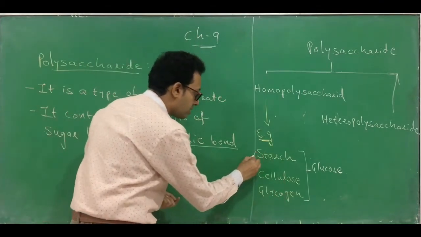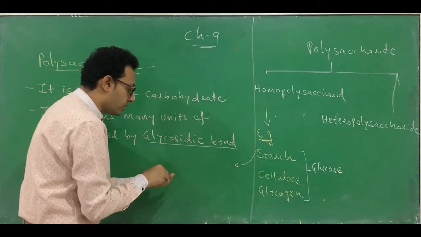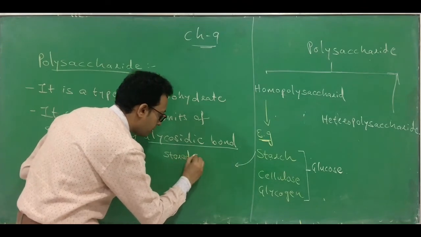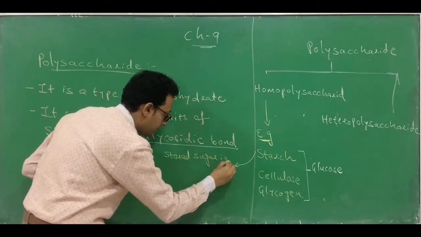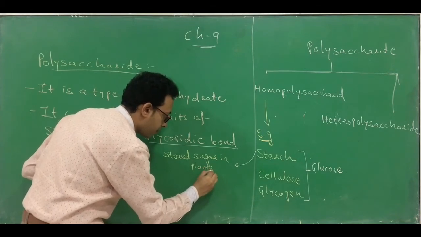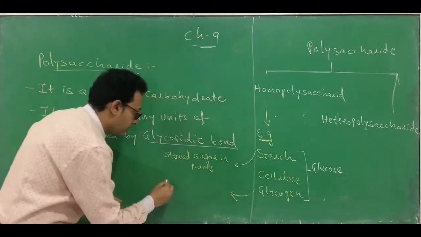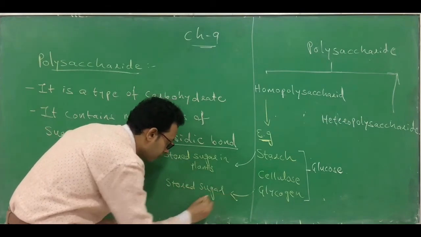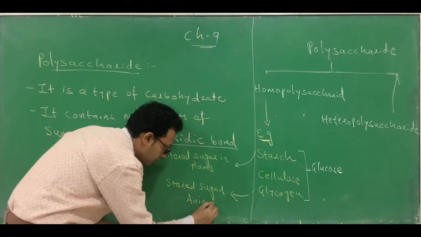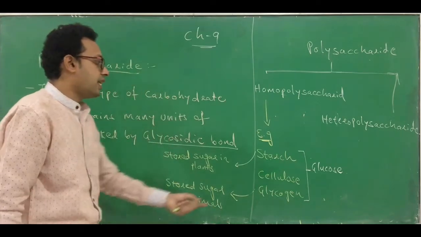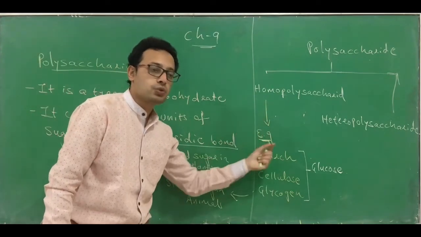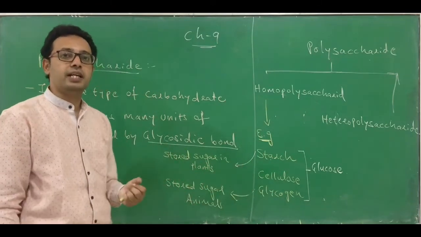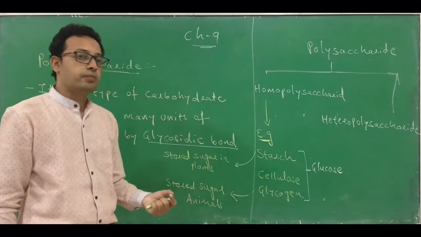Remember, the starch is a stored form of sugar in plants. What is a starch? It is a stored sugar in plants. And what is glycogen? The glycogen is stored sugar in animals. Clear? So starch is a stored form of sugar in the case of a plant, and glycogen is a stored form of sugar in the case of an animal. So these are the stored forms.